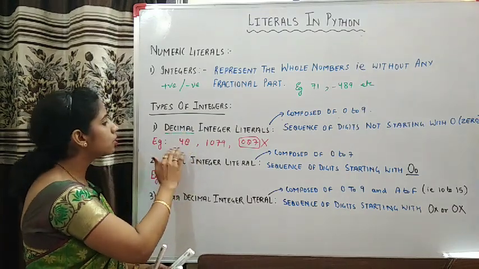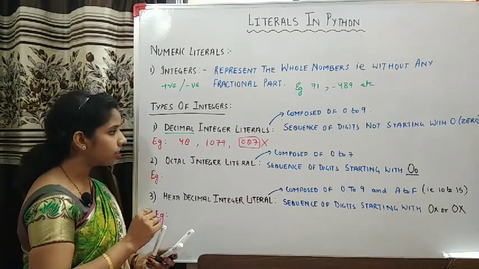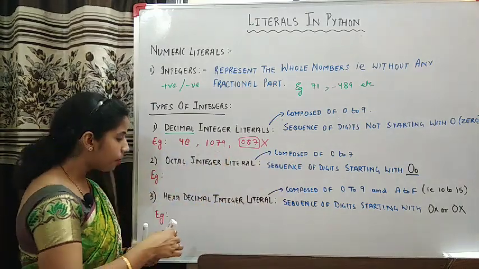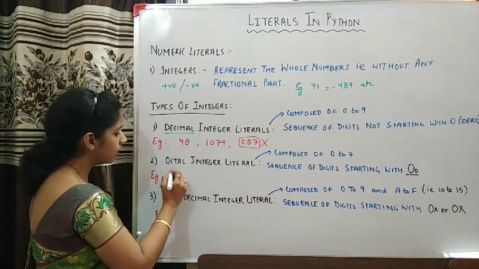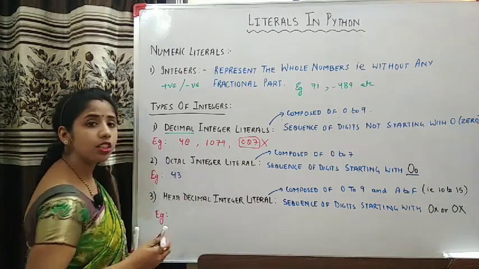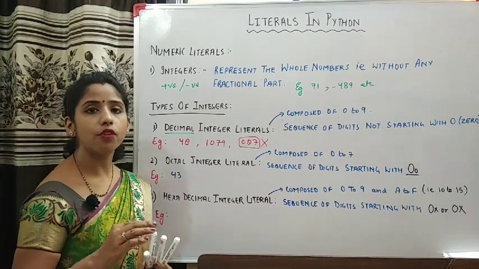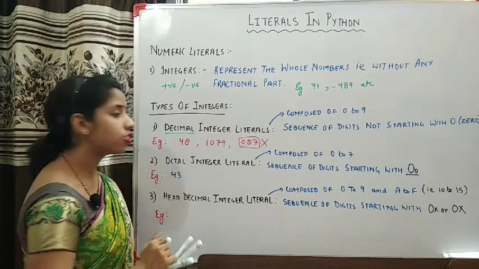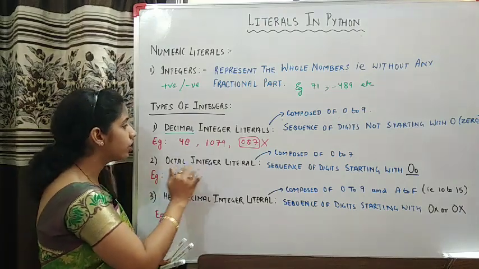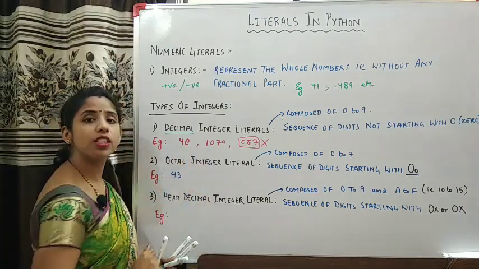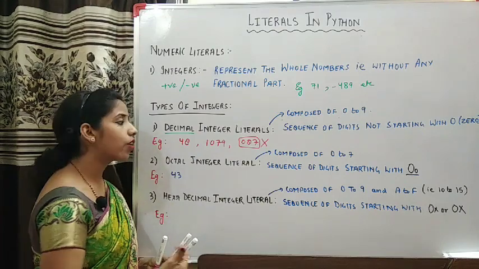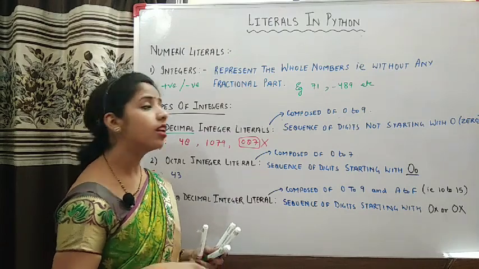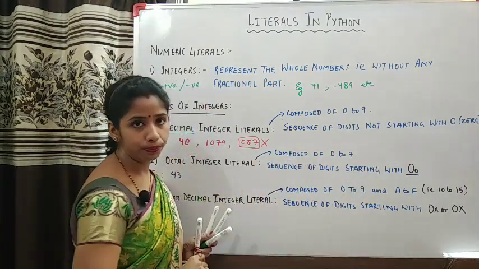In this case you have 48. 8 is not in this range, so you can say it is a decimal integer literal. But if I write 43, this 43 is composed of 4 and 3, which are present in this range and also in that range. So how will you differentiate whether this 43 is an octal integer literal or a decimal integer literal? This is the reason they have given this condition that if you are making any octal integer literal, then you should start it with 0O.